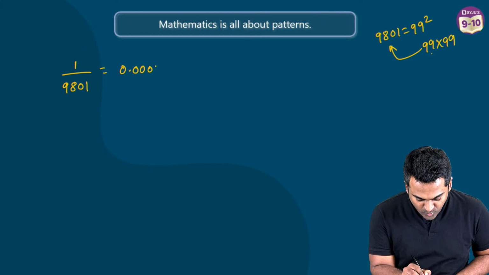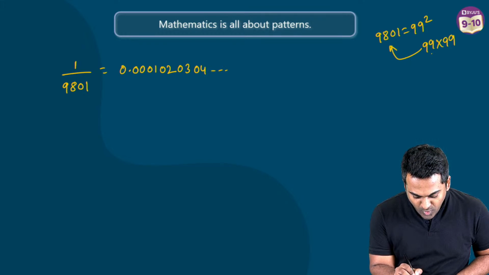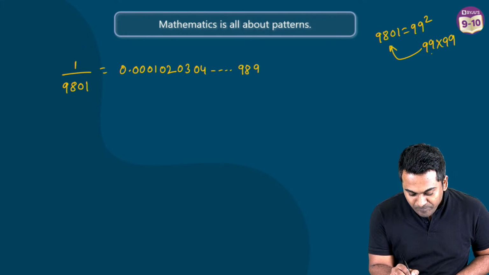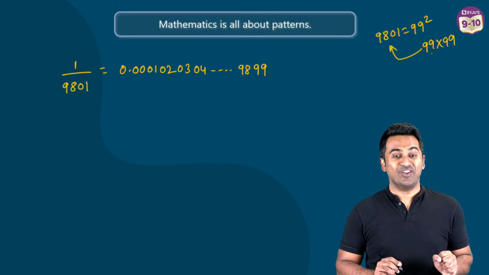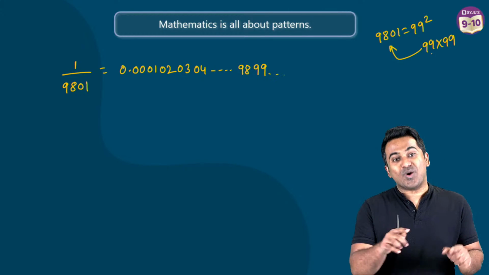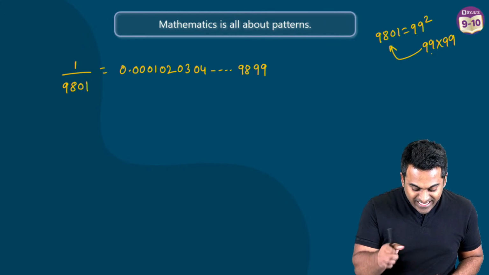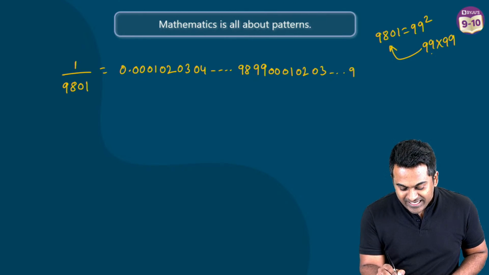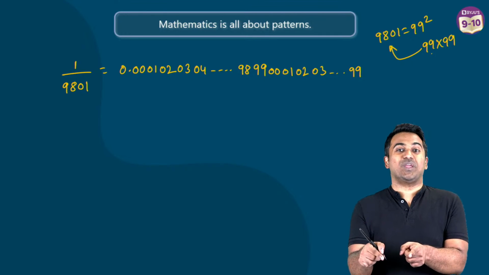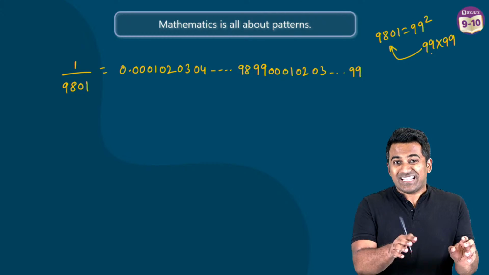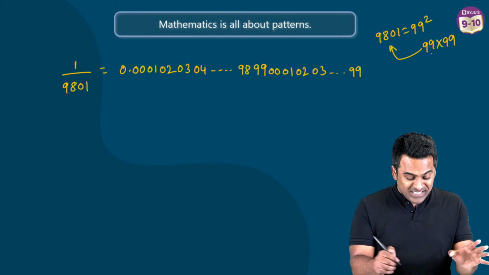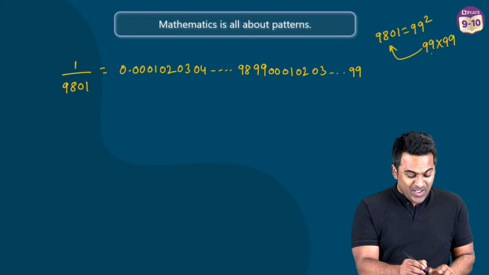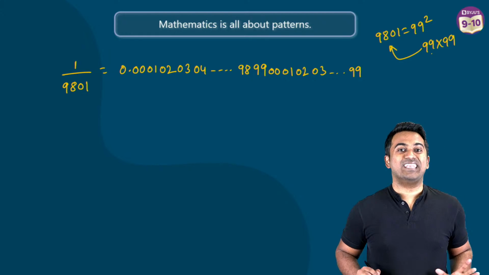0.0001020304 all the way up till 99. And the pattern is going to again repeat. Again, it's going to be 00, 01, 02, 03, all the way till 99. Again, the pattern is going to repeat. Isn't that beautiful? You're getting the set of all the whole numbers here from 0 to 99 when you divide 1 by 99 squared.